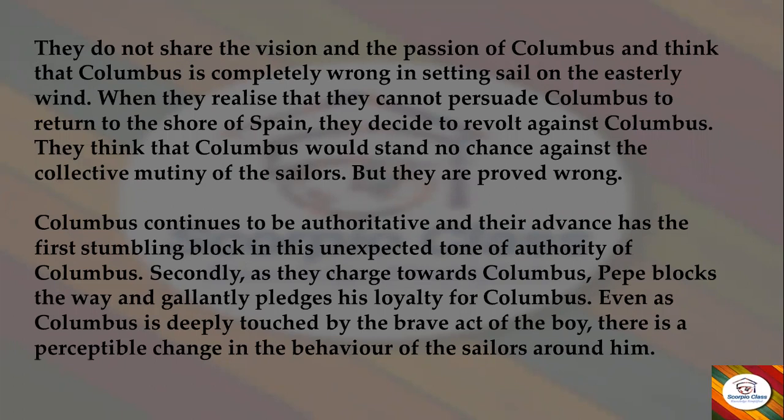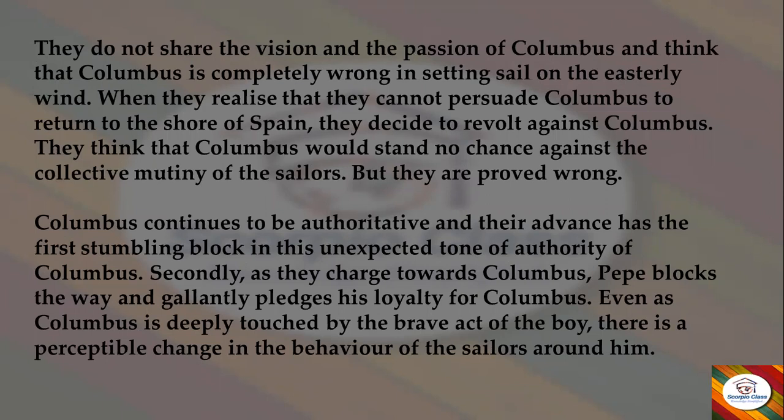When they realize that they cannot persuade Columbus to return to the shore of Spain, they decide to revolt against Columbus. They think that Columbus would stand no chance against the collective mutiny of the sailors, but they are proved wrong. So here, as I said, the other members of the crew had not the same vision that Columbus had.